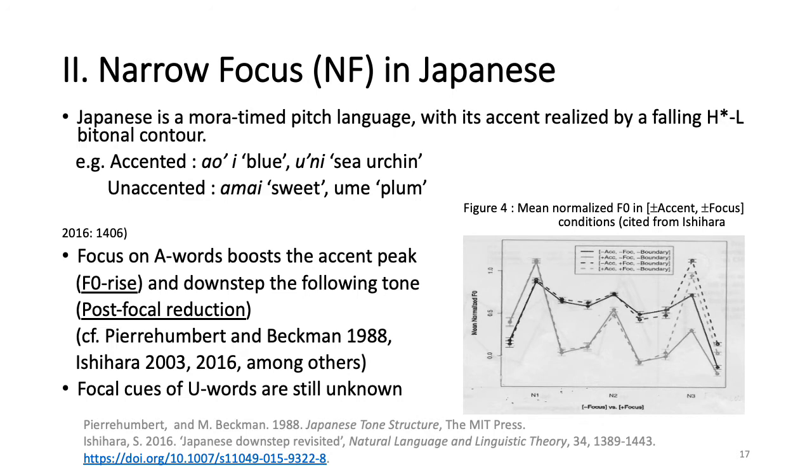Taking up on the results of the perception experiments, we shifted our focus to the nature of focus in Japanese in production. Japanese accents are expressed with high-low pitch sequences, but some words are accentless. It is said that accented focus causes boosting of the F0 peak and downstepping, and focal cues in unaccented words are not yet known very well.